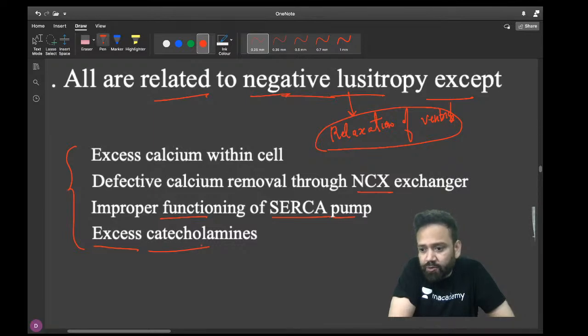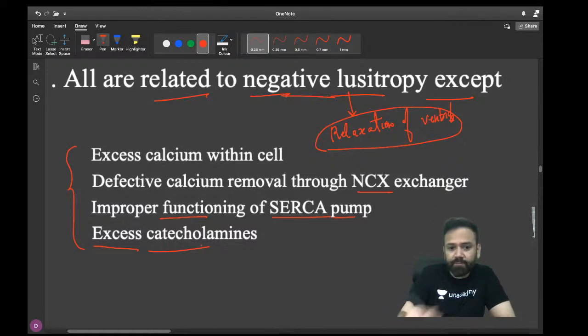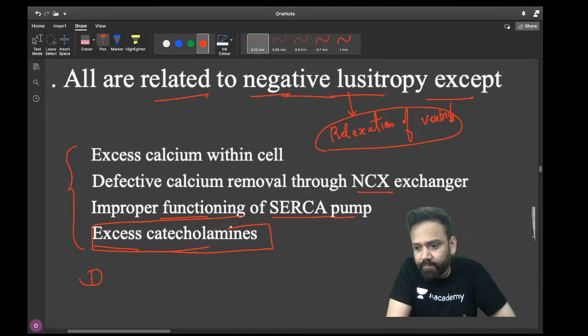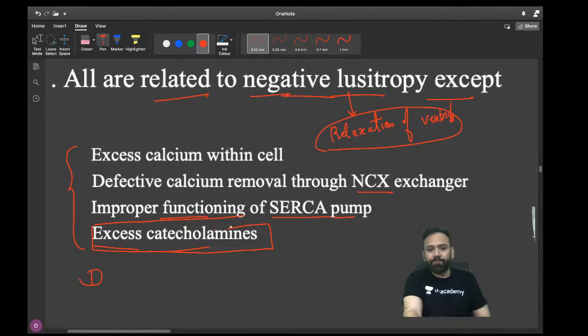Yes, Rav Verma A, Sumant Gupta A, Tushar A, Aditi A, Abhi A. So everyone is answering. Hitesh Kumar A, okay. So almost everyone is answering A, but I should tell you it is not A. Answer is D. Excess catecholamine. I will explain, don't worry about that. Yes, Akshay Gupta, you are right. Answer is D.